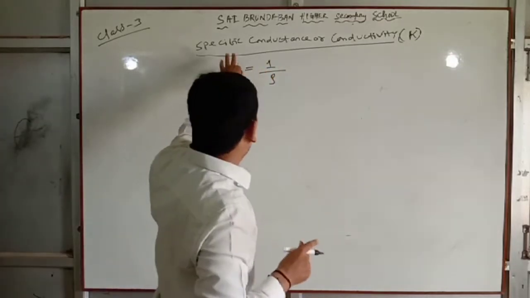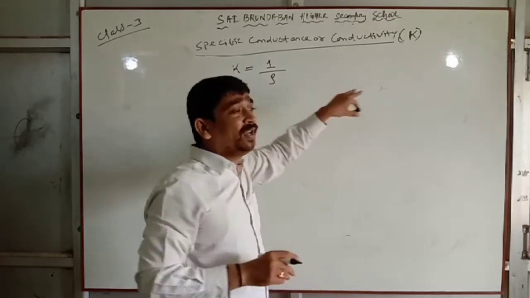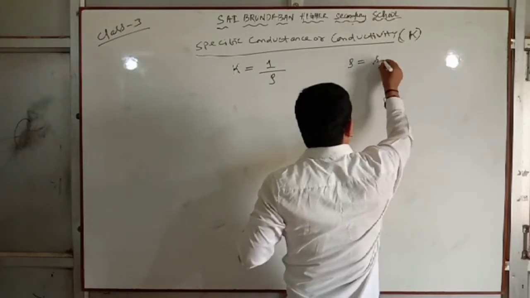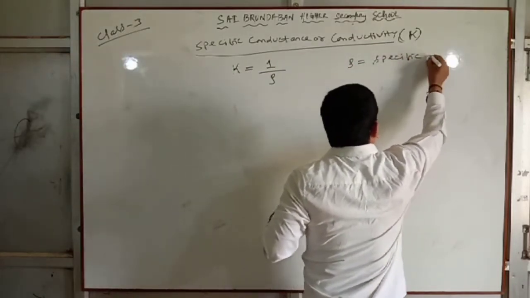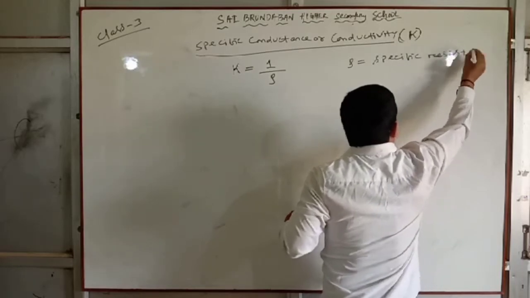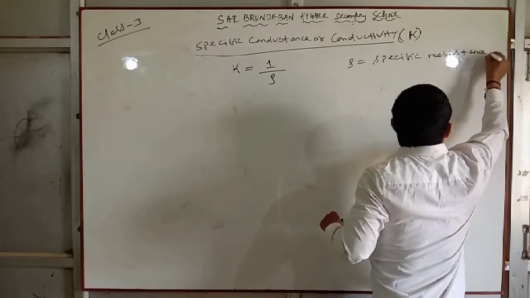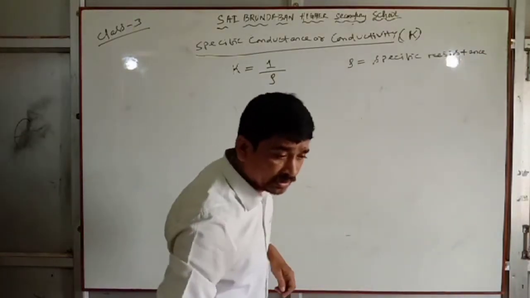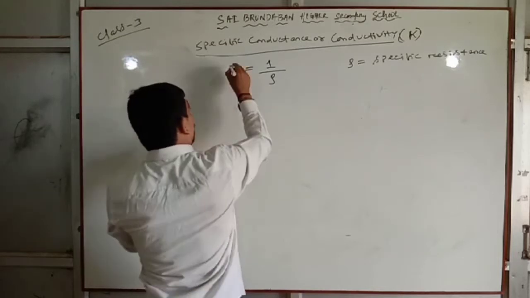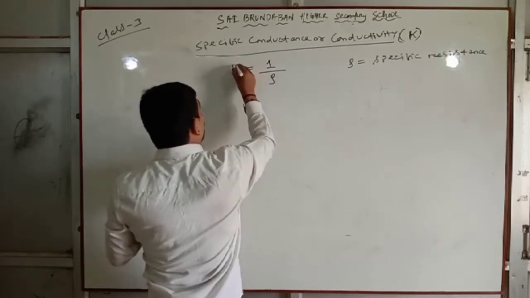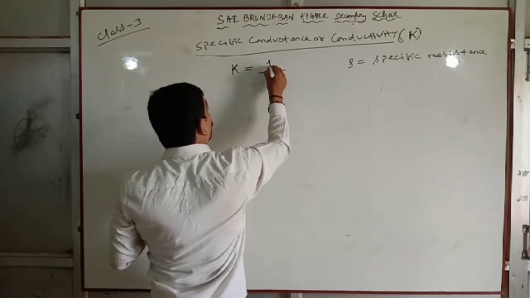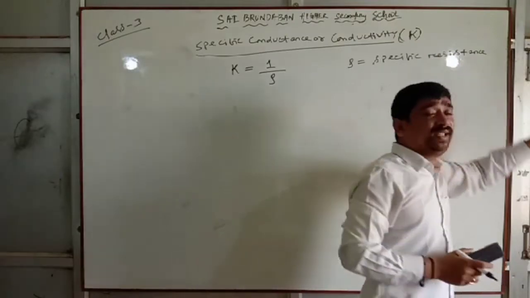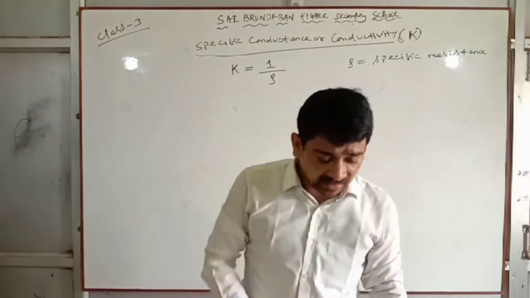Specific conductance equal to 1 by rho, where rho is specific resistance.